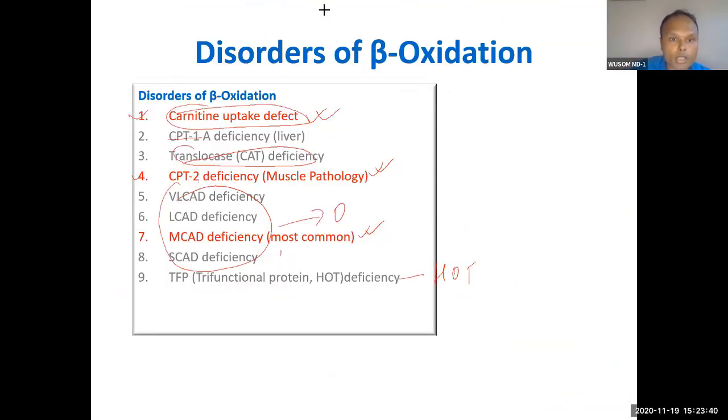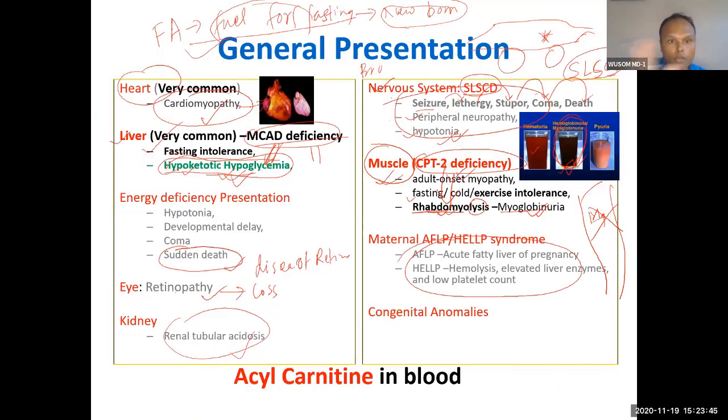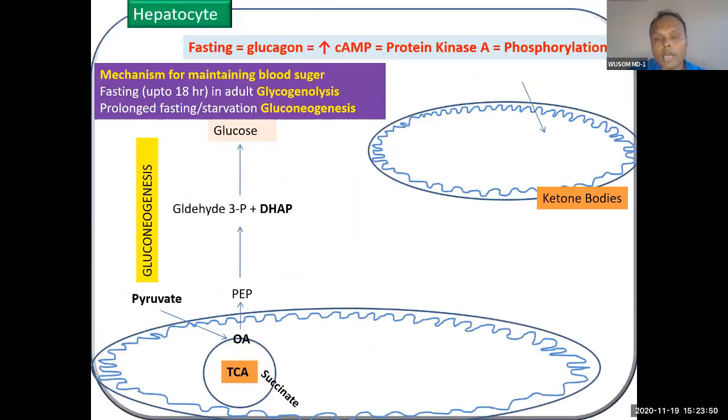Among all of this fatty acid disorder, a few present with this disorder. So if you remember, energy requiring tissues will have more effect. What are the energy requiring tissues? Brain, muscle, and last is liver. So brain will have lack of consciousness, ultimately coma, death, and then muscle, rhabdomyolysis, and liver associated with, especially MCAD deficiency, hypoketotic hypoglycemia.